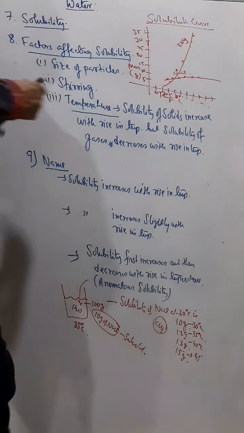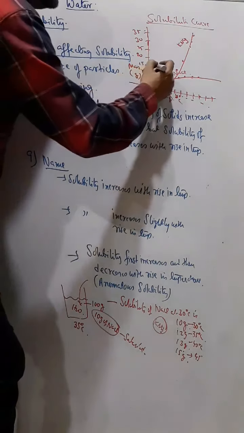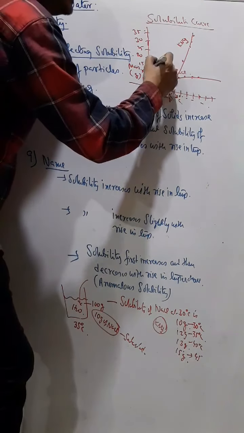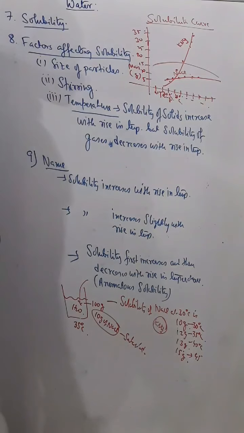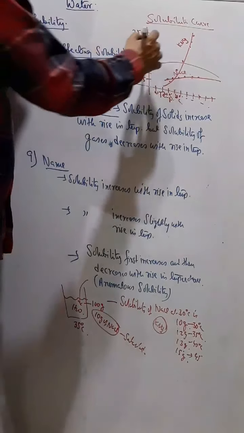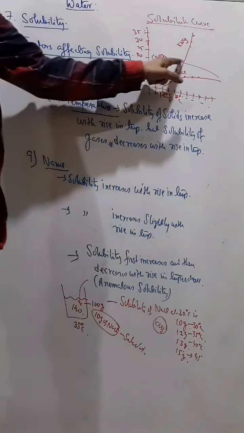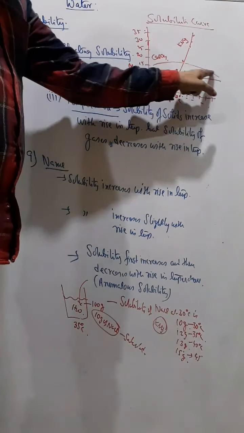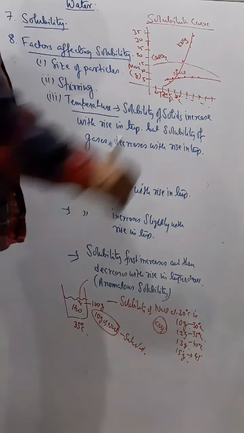In case of calcium sulfate, you will find the shape of the graph is more or less like this. That means calcium sulfate's solubility is first increasing and then started decreasing. So this is calcium sulfate.